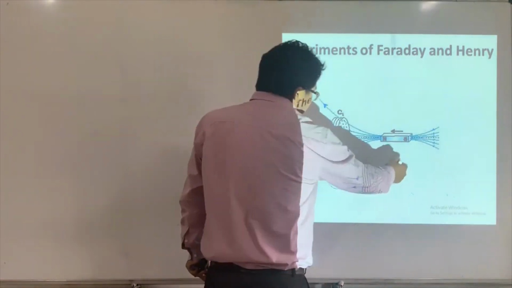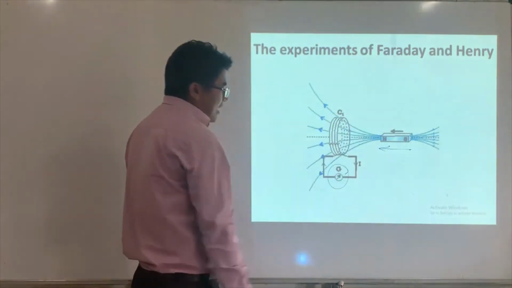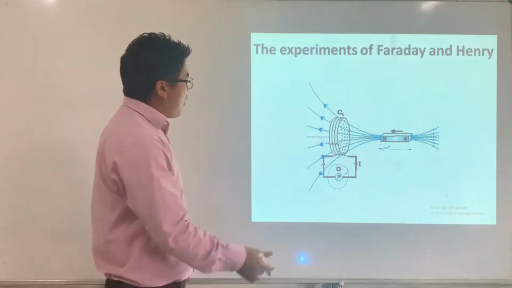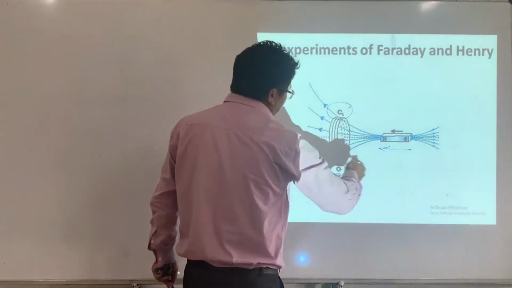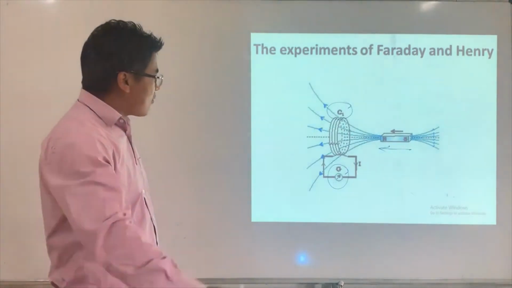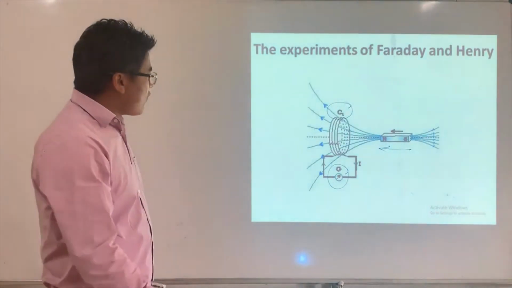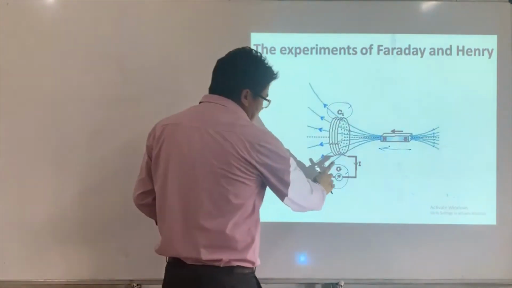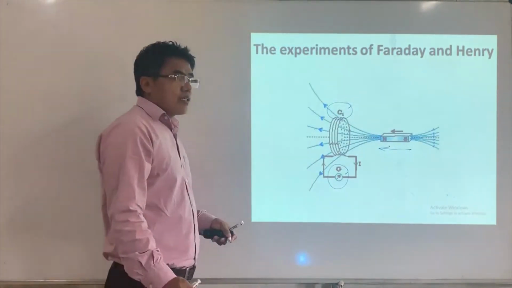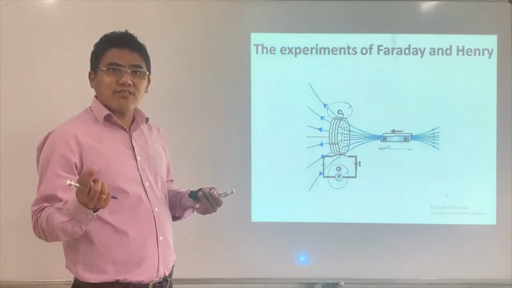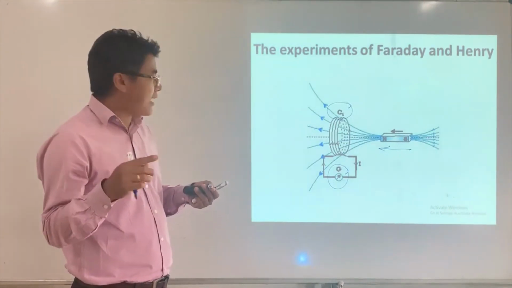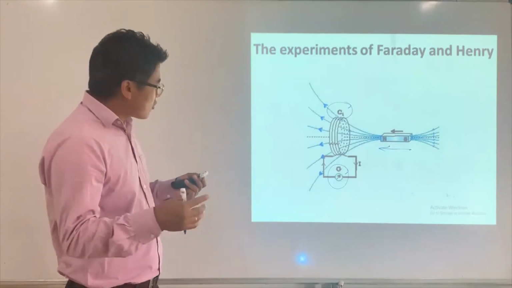Then what I'm going to do is move a magnet towards the coil. This coil number 1, that is C1, is coil number 1. If I let a magnet move towards this coil, what we found is the galvanometer shows a deflection. Why do we use a galvanometer? The galvanometer is very sensitive, so even a microampere can be detected by a galvanometer, right?